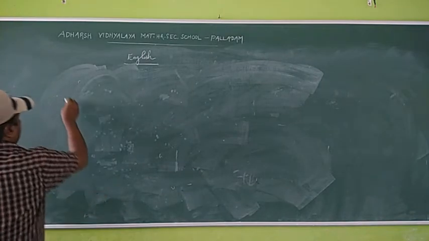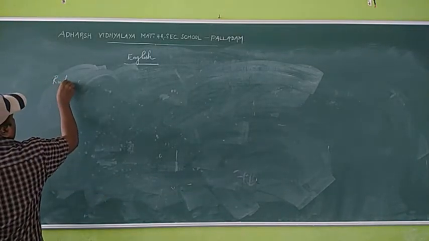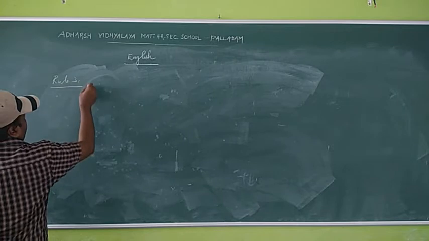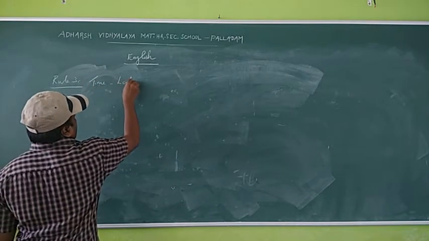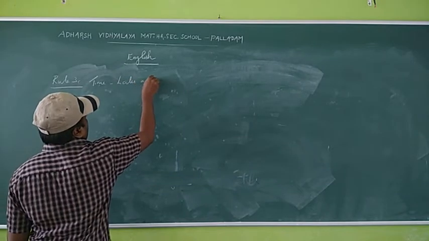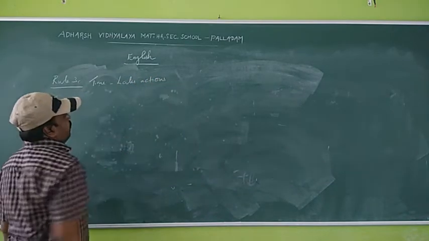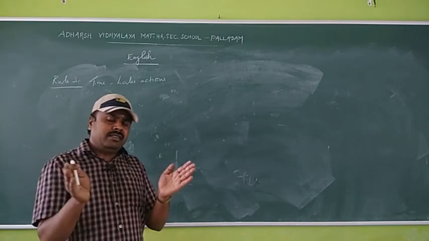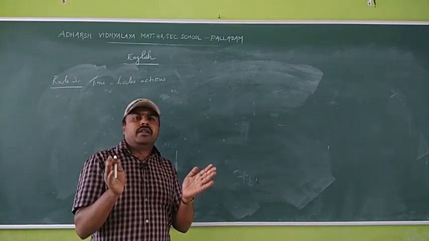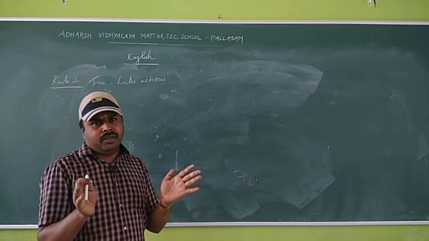Okay, next rule number 3. Okay, time later actions. Okay, two actions happen at different times.